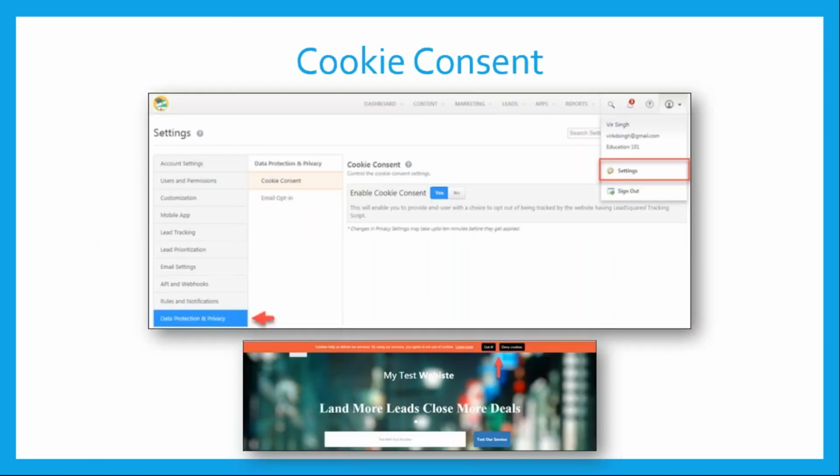So this is how you enable it. Once you enable cookie consent, the picture below shows the ribbon that will be displayed on your landing page. Again, this ribbon can be entirely customized.